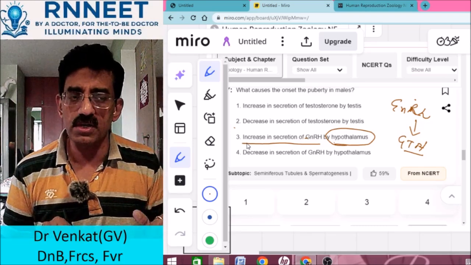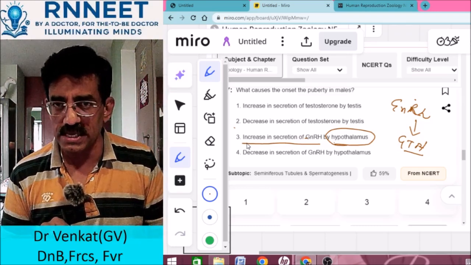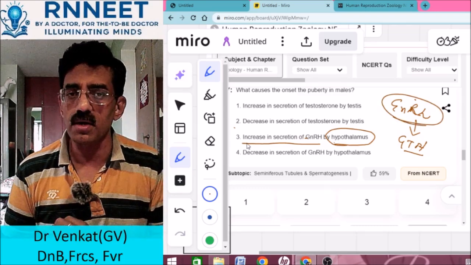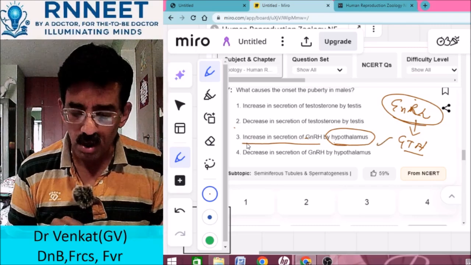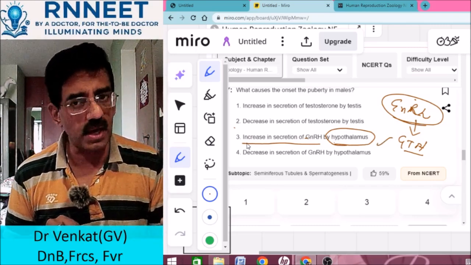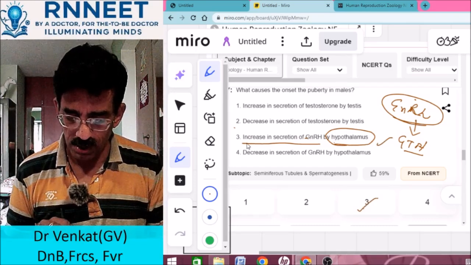These will then act on the testes and cause the release of testosterone by the Leydig cells. So therefore the onset is triggered by GnRH. Remember this important point, which is also the reason for onset of secondary sexual characteristics. So the answer has to be 3. Okay, right.